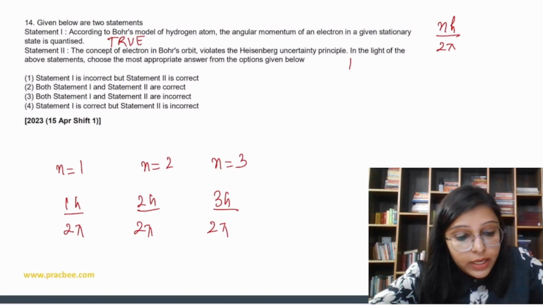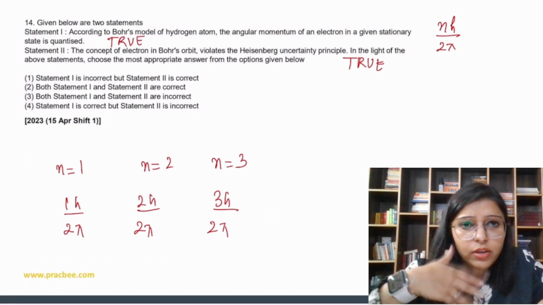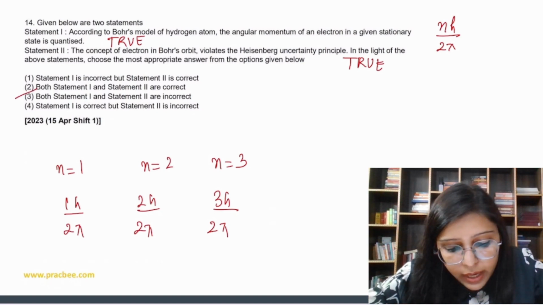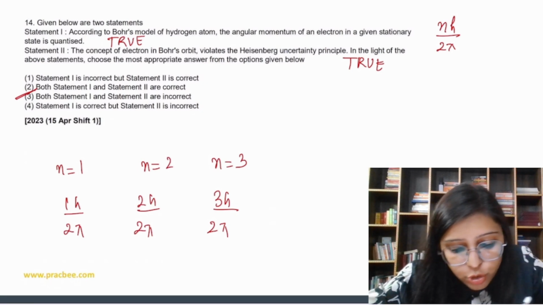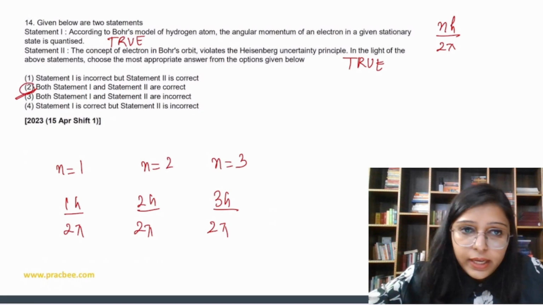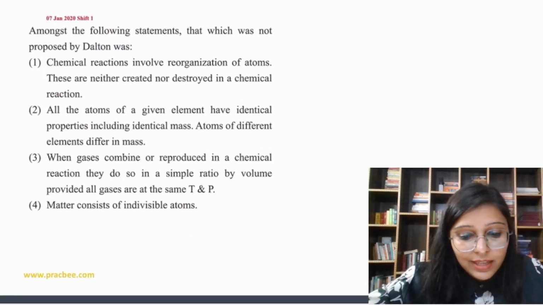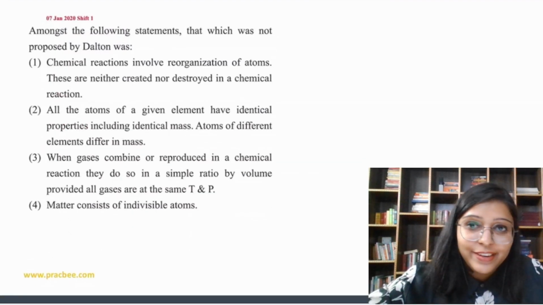So it means both statements are true, but they are not the correct explanation of each other, right? So both statement 1 and 2 are correct. So option 2 is the correct answer, right? Now let's do the next question. And I guess this is the last question of this chapter, atomic structure.